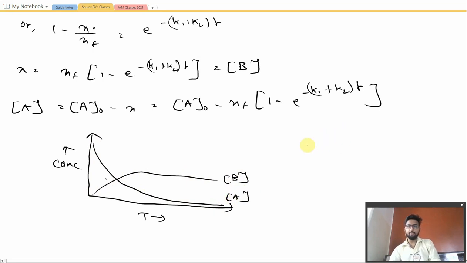Because we have been provided the data that K1 by K2 is equal to 2, that is, K1 is equal to 2K2. So the rate of the first reaction, the conversion from A to B, is 2 times faster than the conversion of B to A. That's why the concentration of A is extremely high, and the concentration of B formed is extremely low.